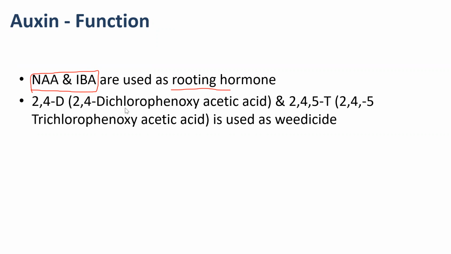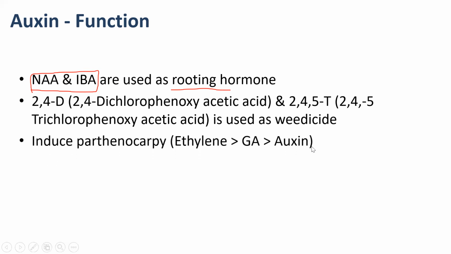D stands for dichlorophenoxyacetic acid and T stands for trichlorophenoxyacetic acid. So 2,4-D and 2,4,5-T are used as weedicides. They induce parthenocarpy. Parthenocarpy means seedless fruit.